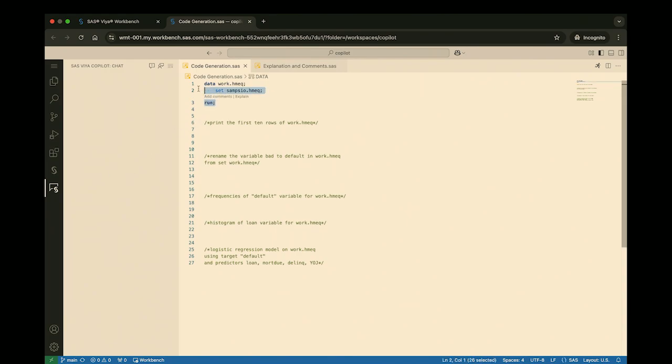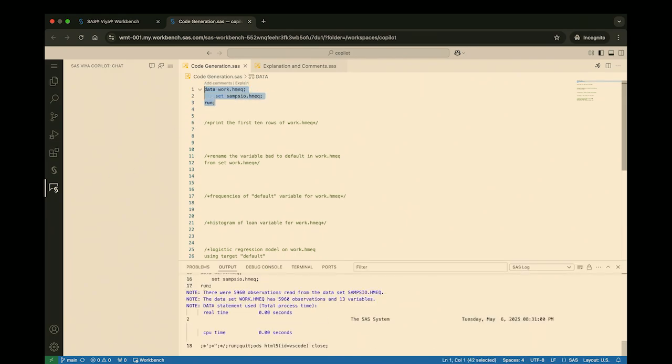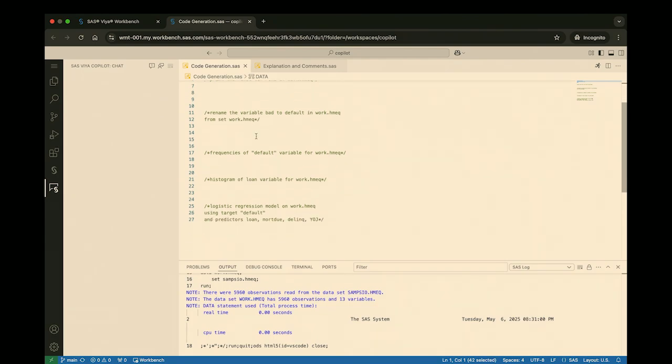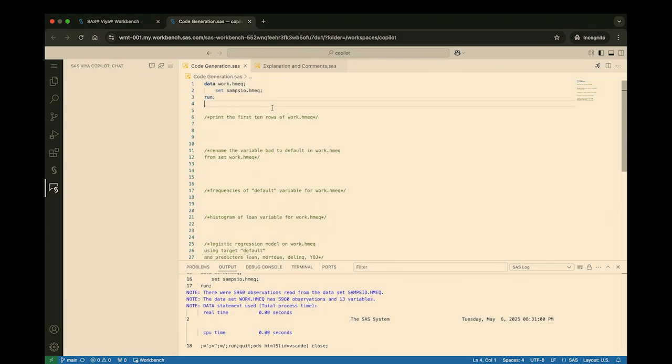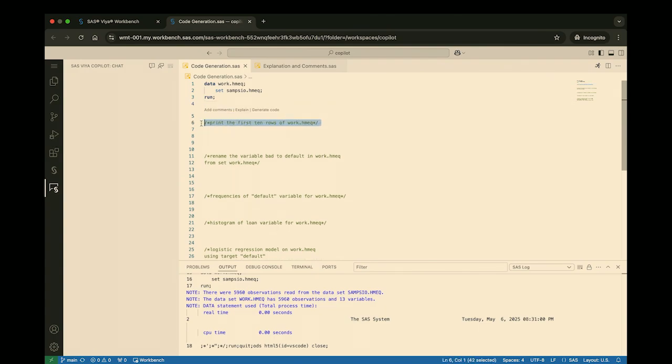I'm going to start by reading in my data. I could use a Copilot for this, but for the sake of demonstration, I wanted to ensure this step went smoothly, so we have data to work with. I'm going to be using a home equity data set containing customer information and whether or not they defaulted on a loan. And so I'm interested in finding out some more information about my customers. So I want to see features that these customers have, and then see what factors impact the probability of a customer defaulting on their loan. So I want to start by looking at my data and getting a sense of what it looks like. So I'll ask my Copilot to print the first 10 rows of the data.